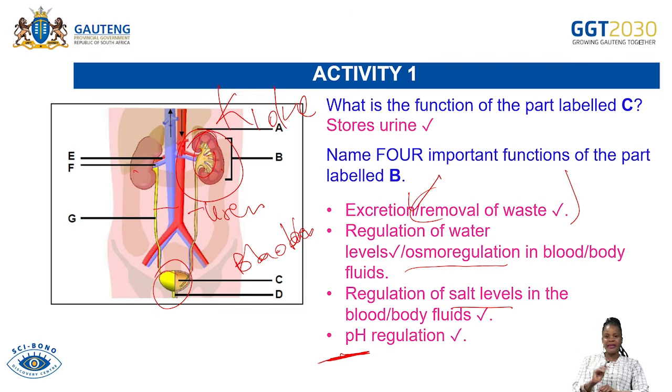So the main functions are that it is responsible for the removal of all the waste, for the regulation of water, for the regulation of salt levels in the blood or in the body fluids, and it is also responsible for the regulation of what? Of the pH.